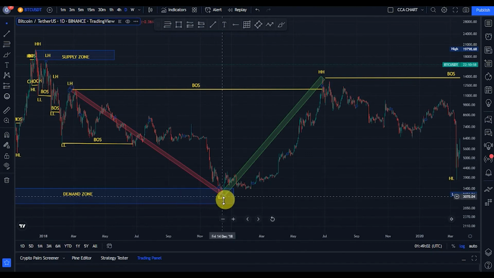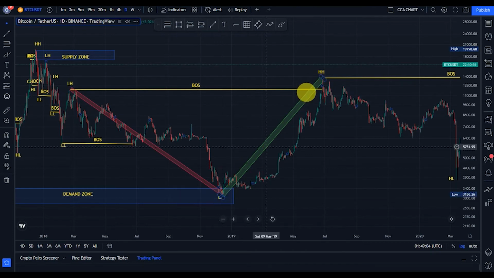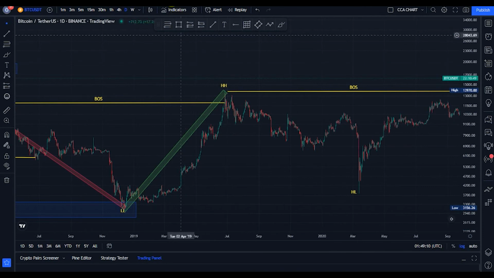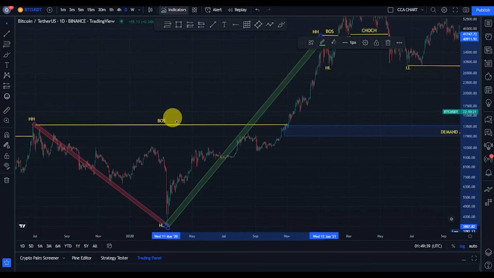The bulls came back, took price from that 3,100 and took price back to about 13,600, breaking structure to the upside, telling us that now the bulls are in control of the market. Guys, we expected a pullback. Sure, we got a pullback.